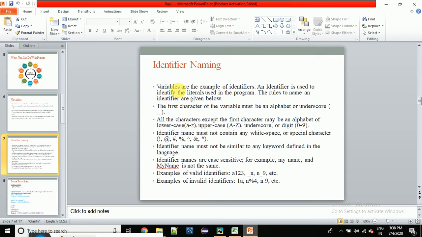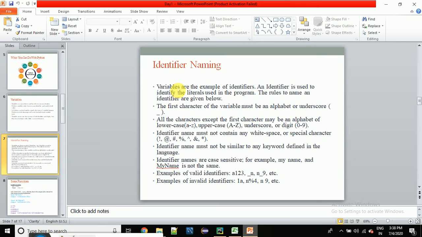When we write some value, every value has some type. For example, if I'm typing my name Neeraj, it's a string. String means a sequence of characters. If I'm writing a, it's a character. If I'm writing 10, it's an integer. If I'm writing 10.2, it's a float. There are certain data types, the subtypes of data, called data type, right?